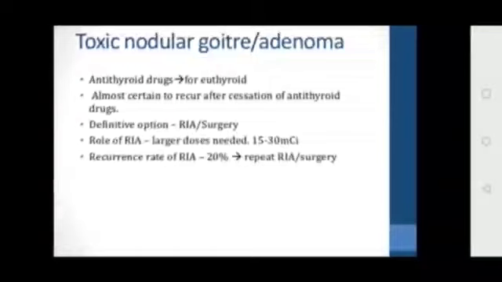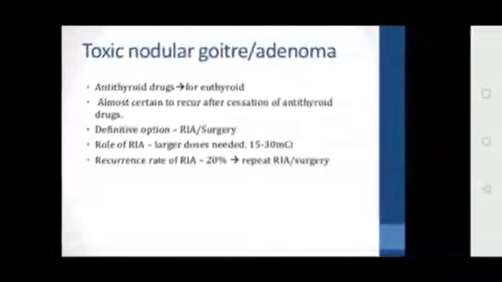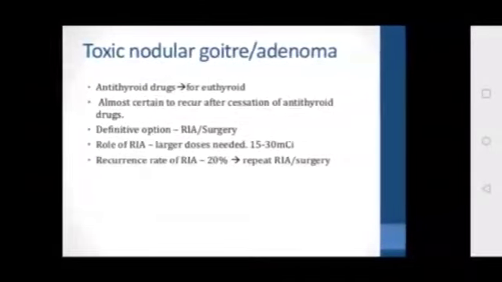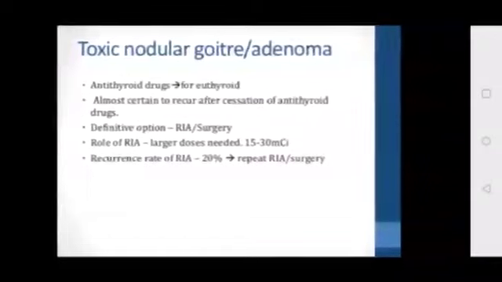For radioactive iodine, larger doses may be needed, about 15 to 30 millicurie. The recurrence rate of radioactive iodine therapy is 20%, so you can repeat the radioactive iodine, or you can subject the patient to surgery.